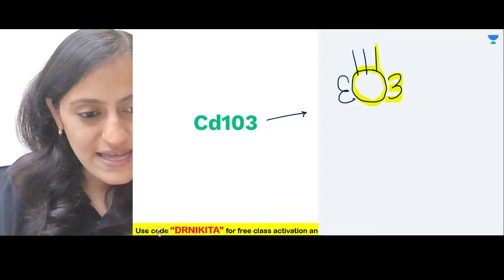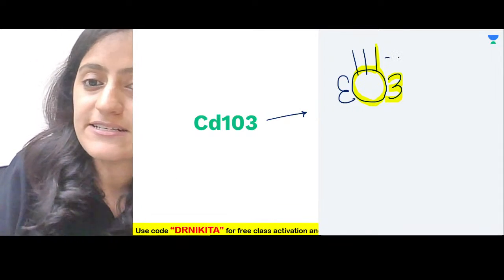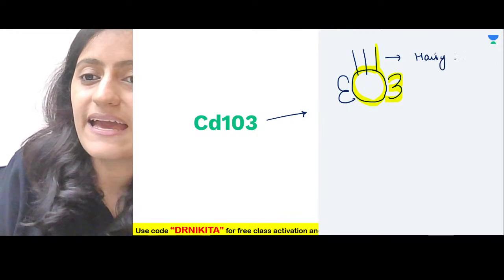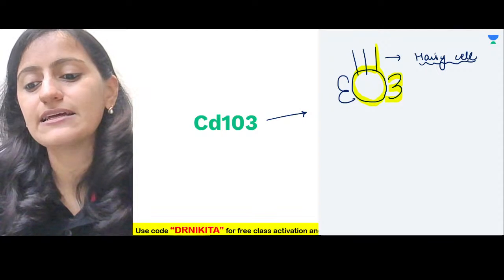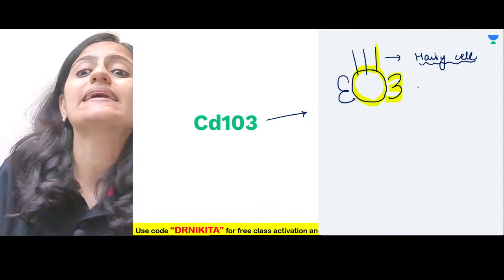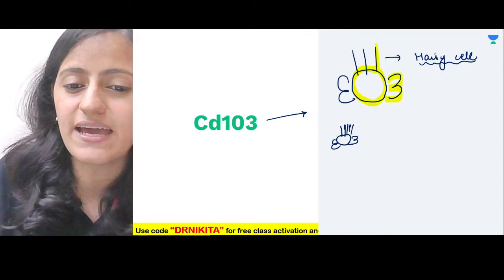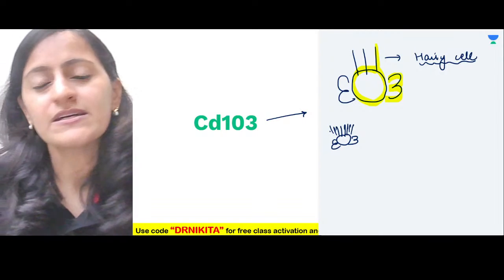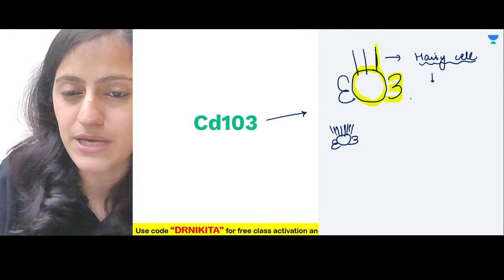So you can see that this is basically a face which is showing the hair. So this is basically hairy cell leukemia. This is not mycosis. This is hairy cell leukemia, 103. Okay, this is the hair. The 1 is basically the hair. So write it down like this so that you remember 103 is hairy cell leukemia.